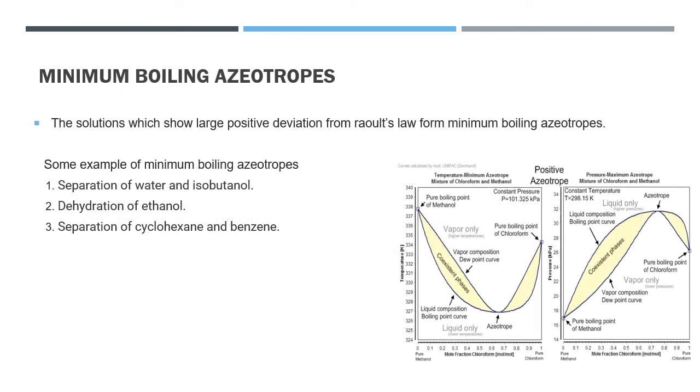Now we study minimum boiling azeotropes. It is a type of azeotrope, the solution which shows large positive deviation from Raoult's law for minimum boiling azeotrope. The graph of positive azeotropes is given below. Now we see some examples of minimum boiling azeotropes. First, separation of water and isobutanol. Second, dehydration of ethanol. Third, separation of cyclohexane and benzene.